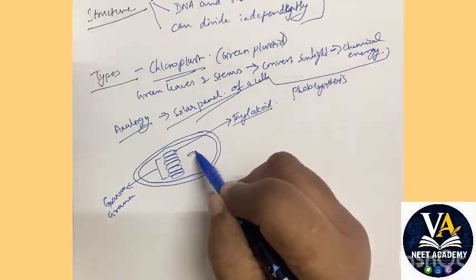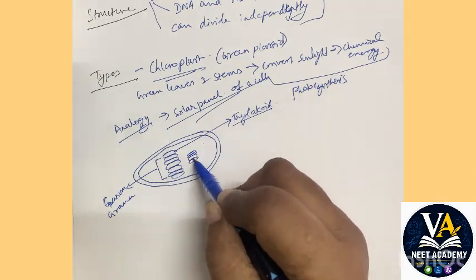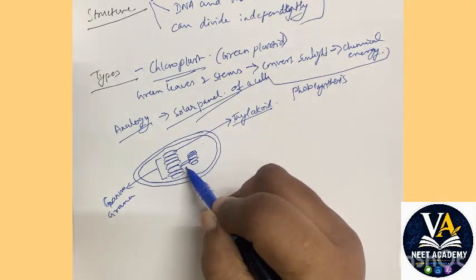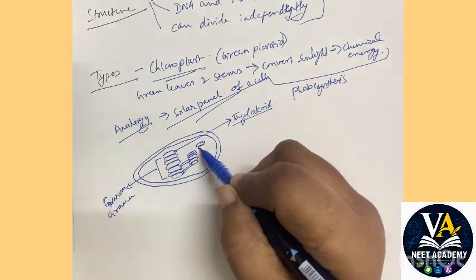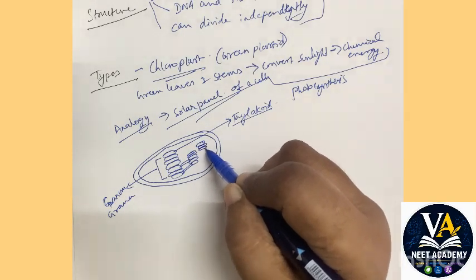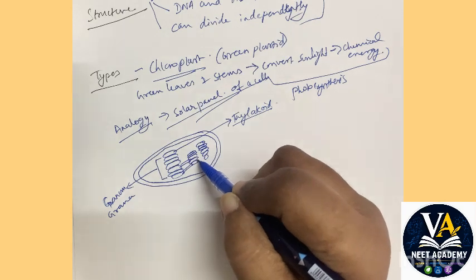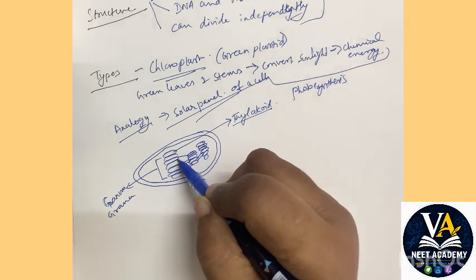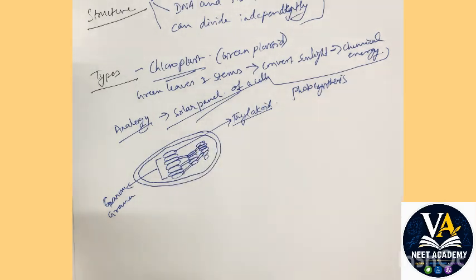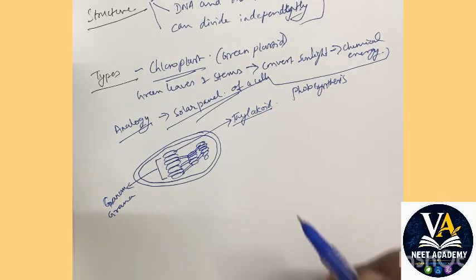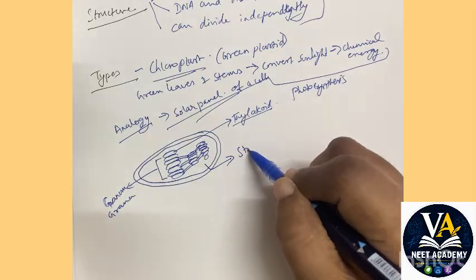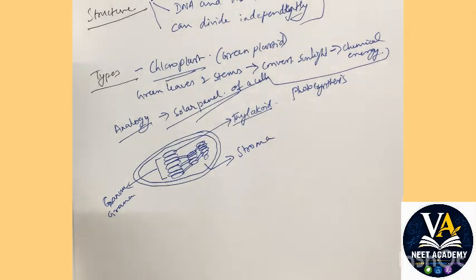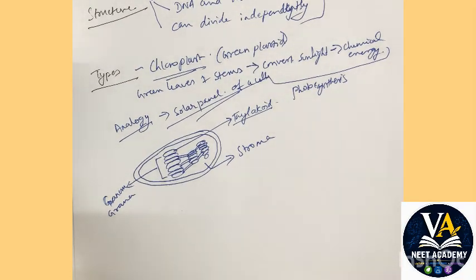Okay, so we can see lots of piled up thylakoids or grana inside a chloroplast, which are linked to each other. Each grana is linked with one another through a lumen like structure, kind of this. Okay, and the matrix of the chloroplast is called stroma. Hope it's clear, students.